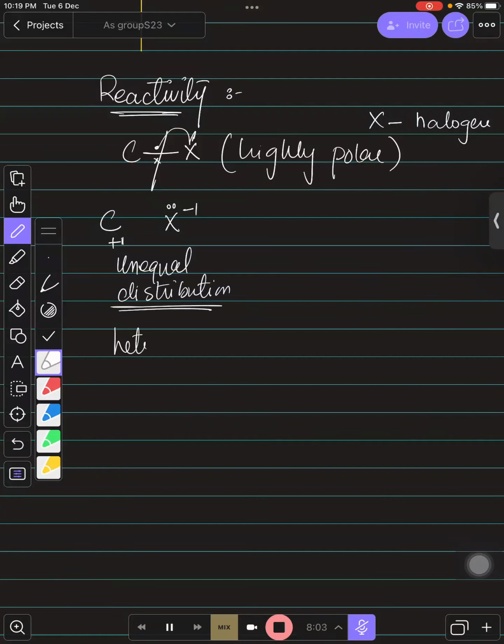of breakage is known as heterolysis or heterolytic fission, right? You can see this. I call this heterolysis, which is easier to say. So this is heterolysis, a type of bond breakage in which a bond breaks and unequal distribution of electrons occurs, right? So what happens here?